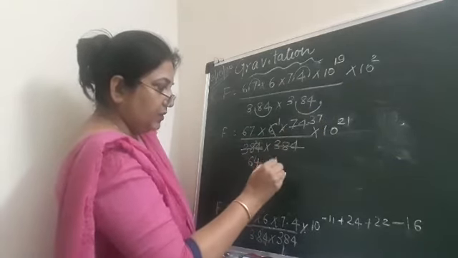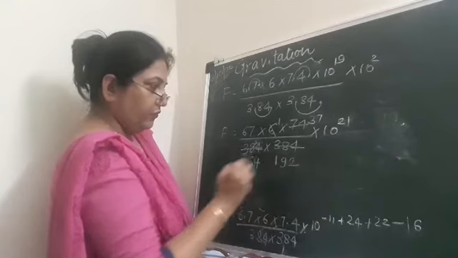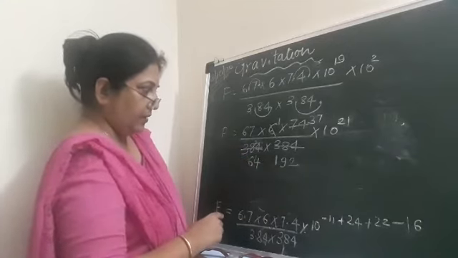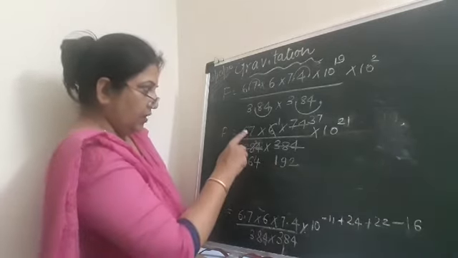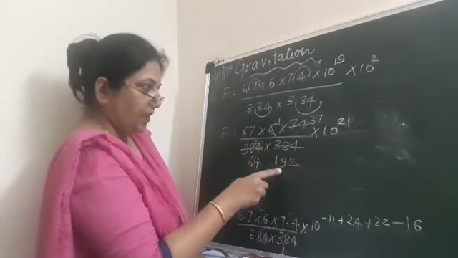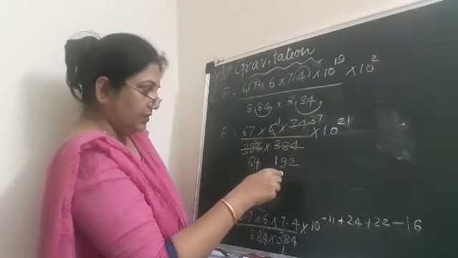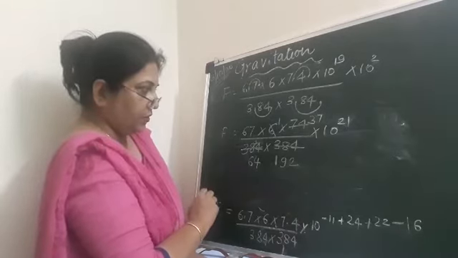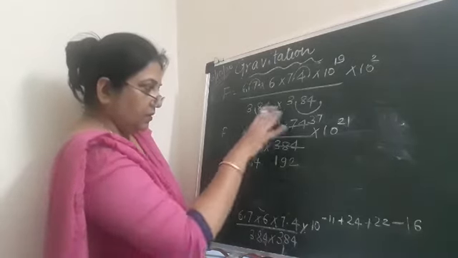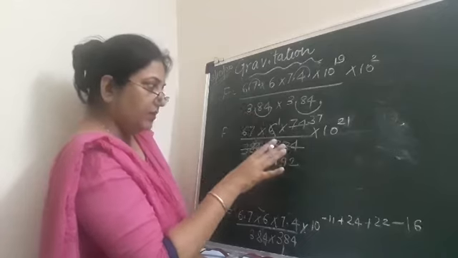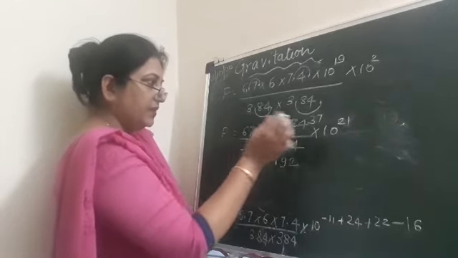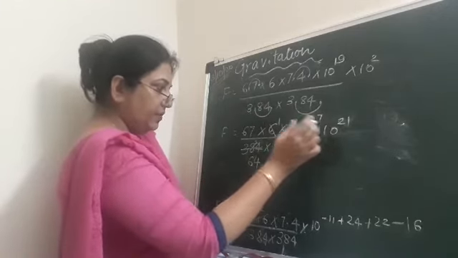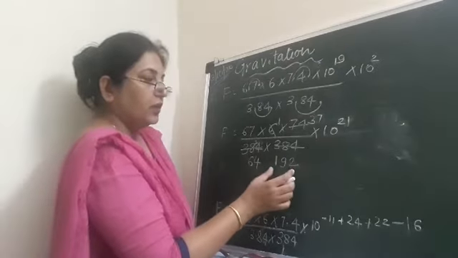Here 2 ones are 2, 2 nines are 18 and 2 twos are 4. Then we can check if 67 and 192 can cancel, or 37 and this. After simplifying, you again do the same thing, multiply 67 and 37 and divide it by 64 into 192.